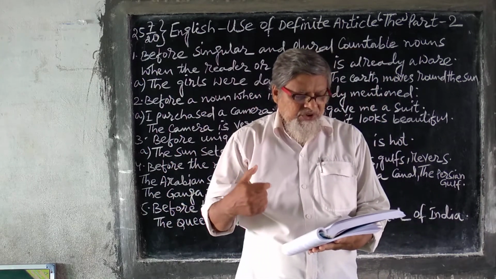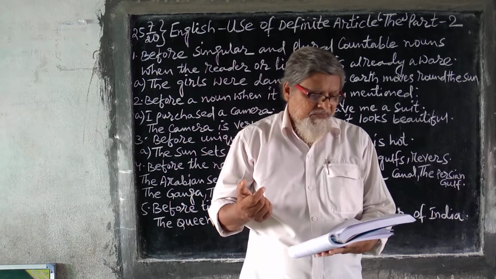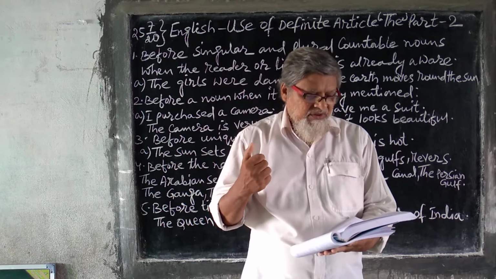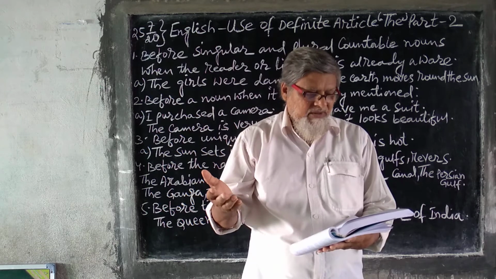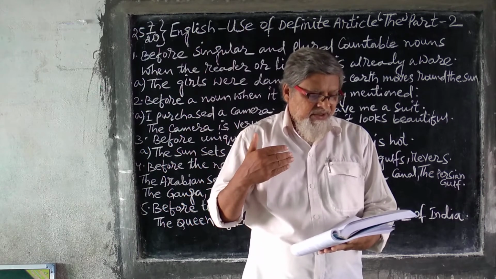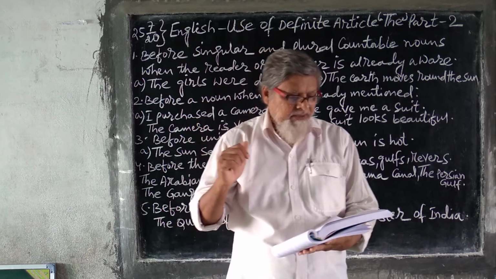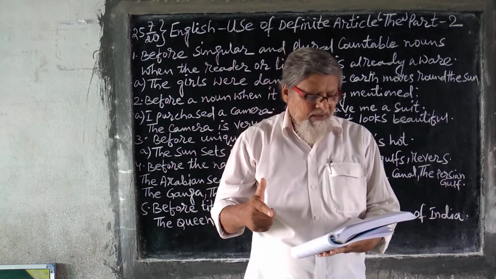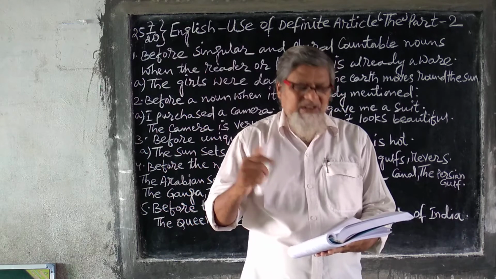Before names of such countries as are plural: the Netherlands, the Philippines. They are plural, so you use "the" over here. Now see, before proper nouns when it refers to a family: the Guptas, the Mithals.